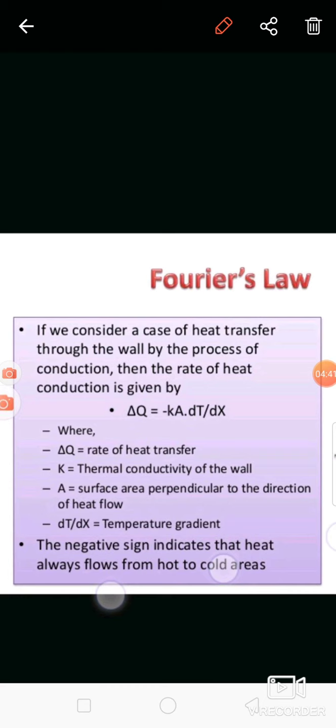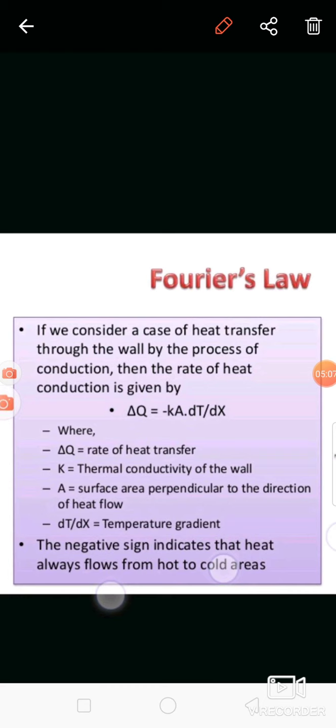So what is the equation of Fourier's law of heat conduction? Q is equal to minus K into A into dt by dx. Q is the rate of heat transfer, K is the thermal conductivity of that particular wall, A is the surface area perpendicular to the direction of heat flow, and dt by dx is the temperature gradient. So this is about Fourier's law of heat conduction.